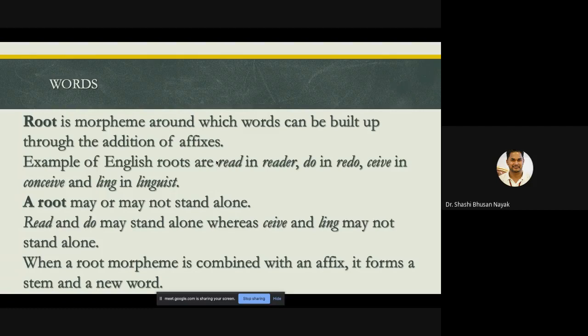A root is a morpheme around which words can be built up through the addition of affixes. Examples of English roots are read in reader, do in redo, CEIVE in conceive, then LING in linguist. A root may or may not stand alone, as in read and do, but CEIVE or LING cannot stand alone, they need another morpheme to support.